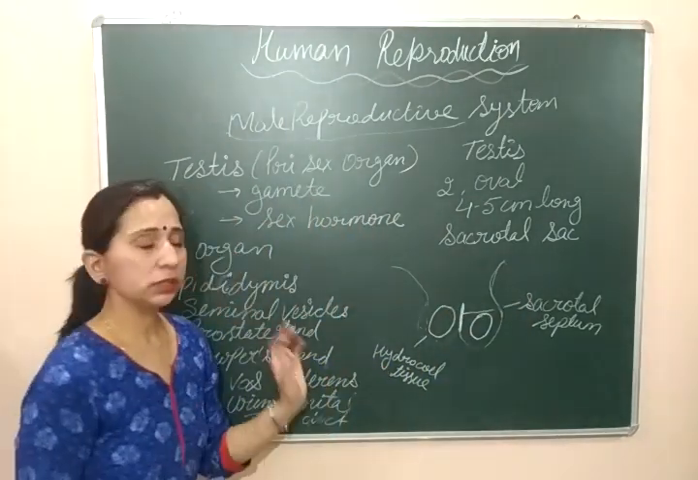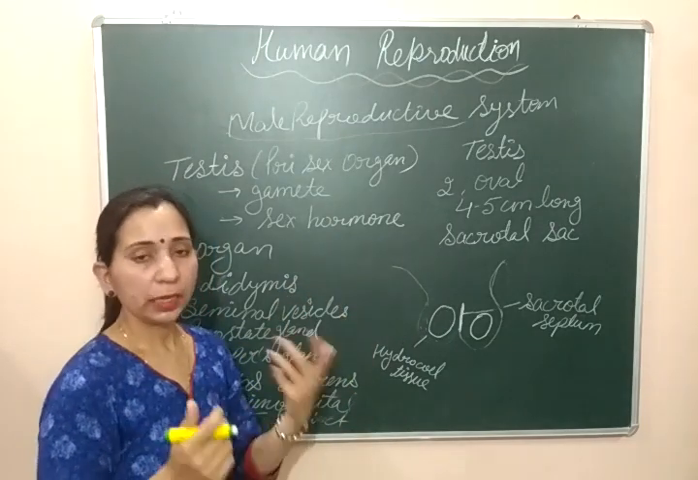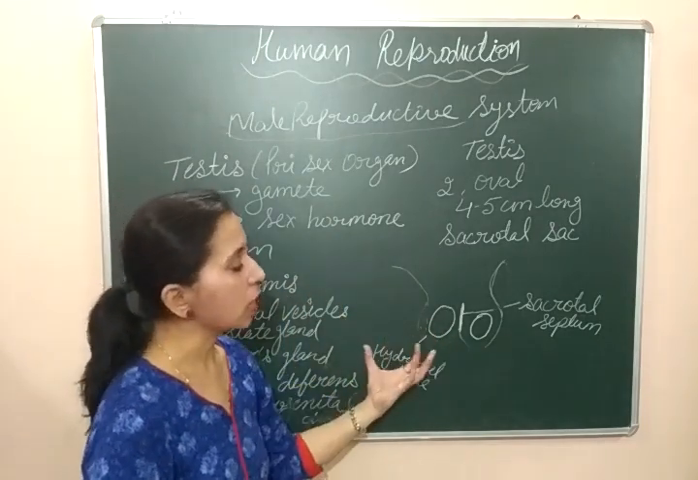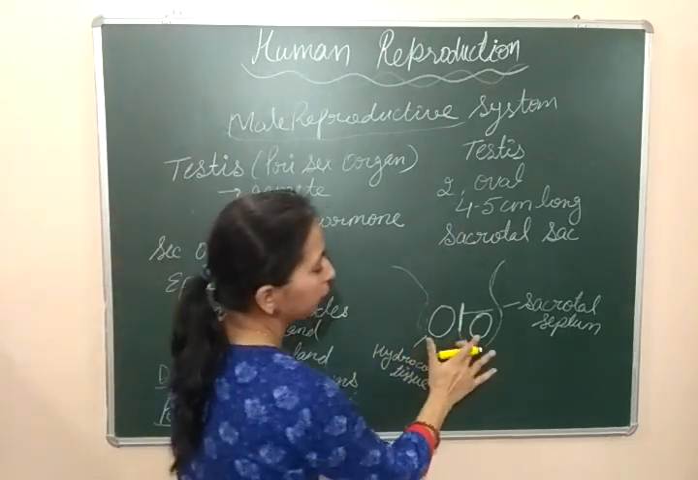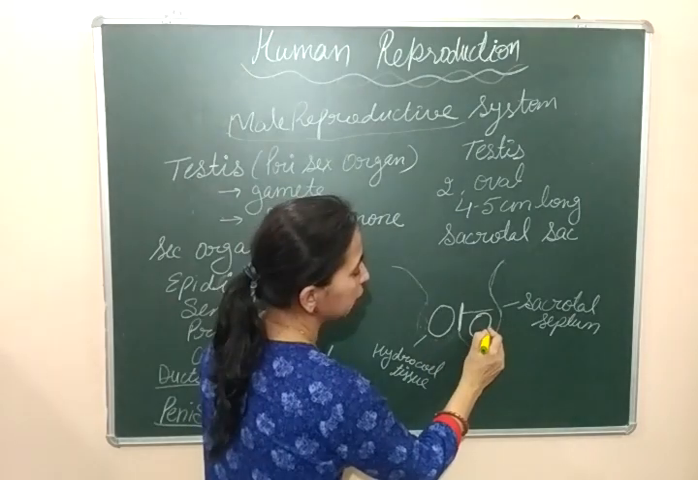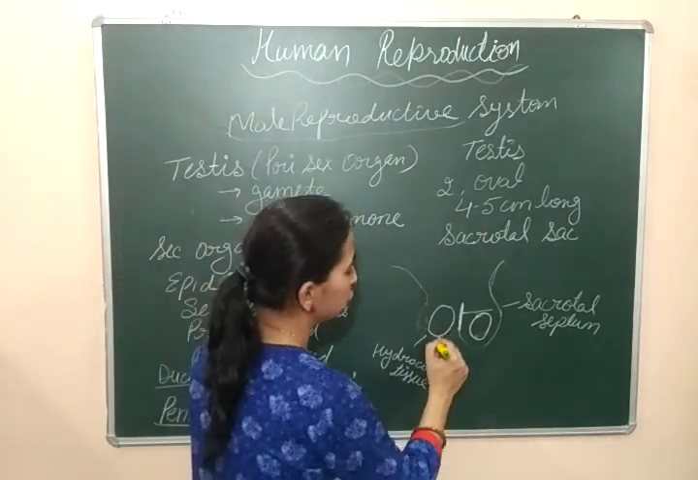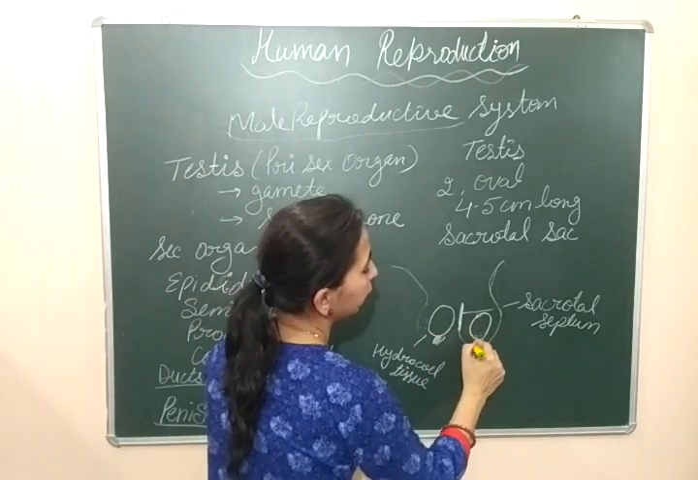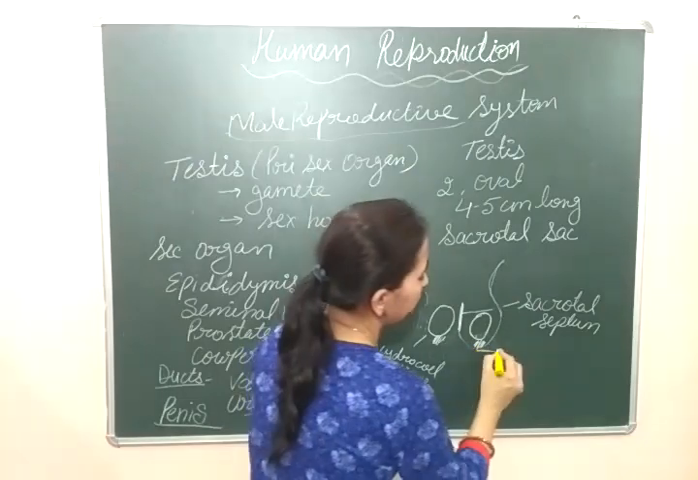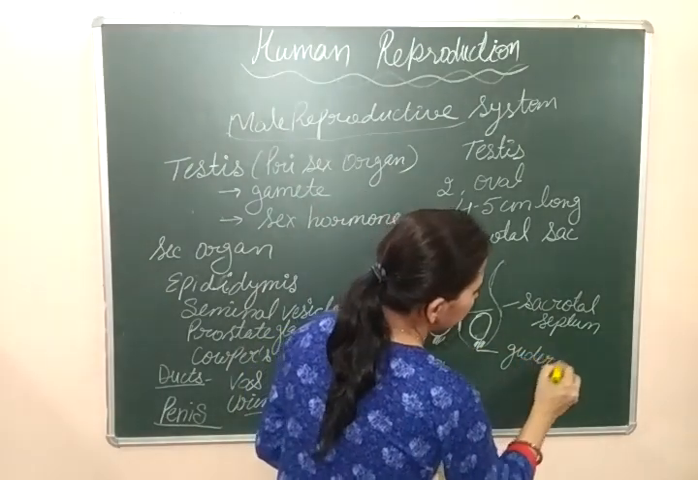Now in the scrotal sac, these testes need to be kept fixed. It is not the case that both testes are present inside one sac in such a way that they can be moved. No, they can't be moved. They are fixed in the scrotal sacs and they are kept fixed by some tissue, and this tissue is known as gubernaculum.